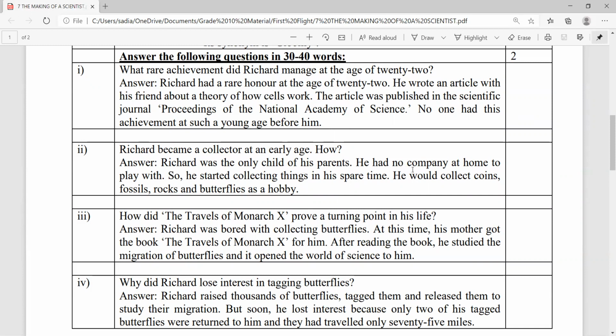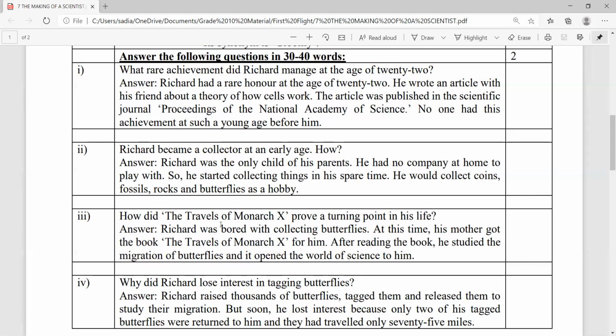It can be cited that he had no company at home with whom he could play. Thus, he started collecting things in his spare time. It is also evident that he would collect coins, fossils, rocks, and butterflies as a hobby.